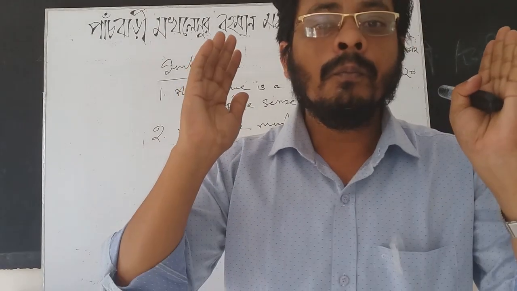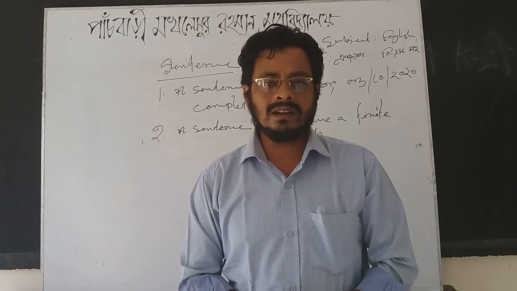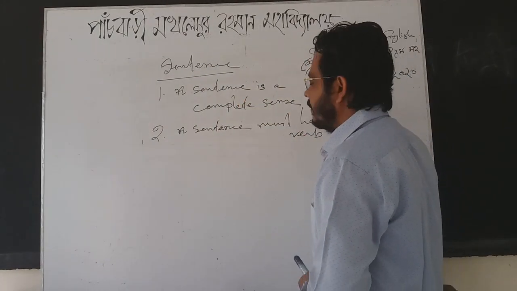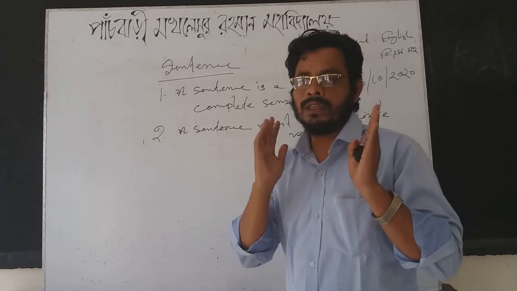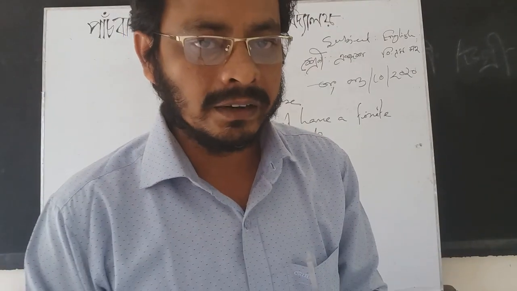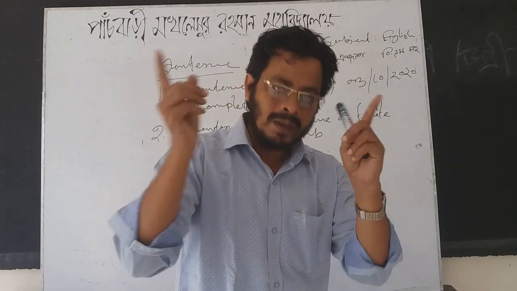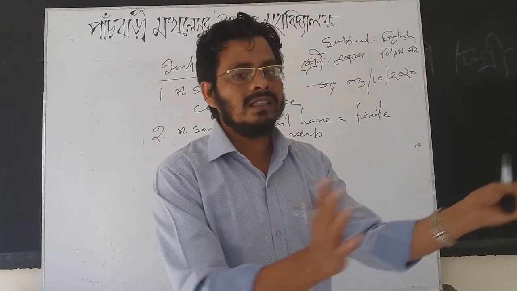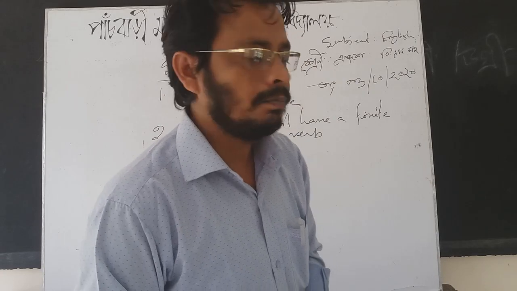The most important thing about a sentence is a finite verb. Everybody of you will have to find out a finite verb in a sentence. If there is a finite verb, then it may be a sentence if all the other characteristics are met.